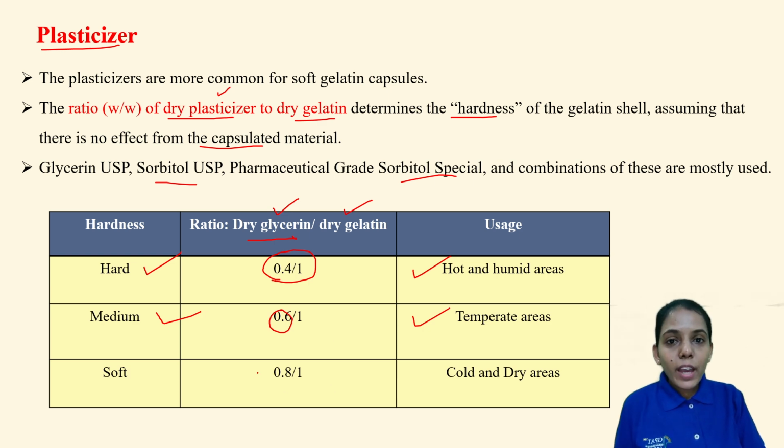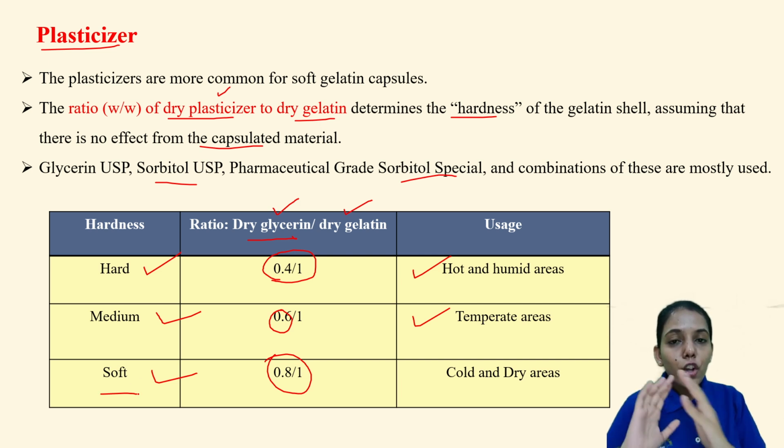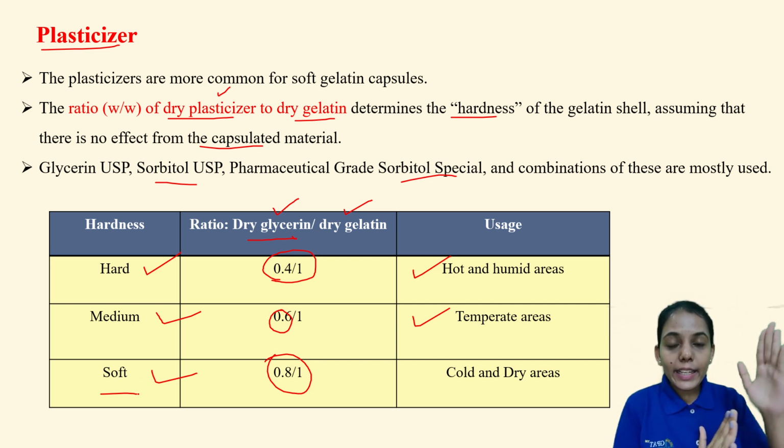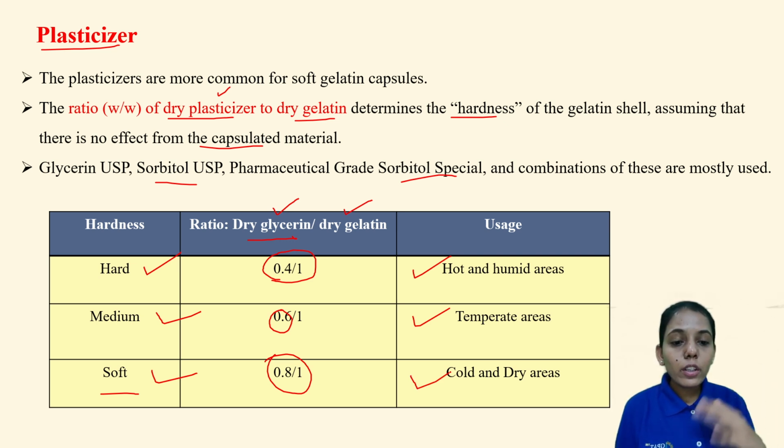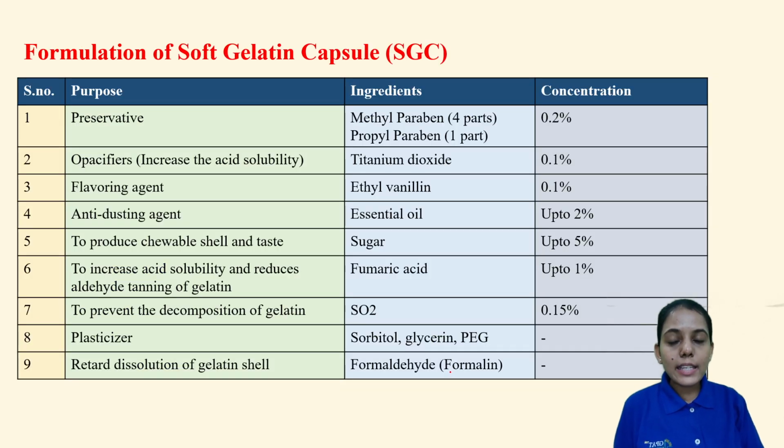Now a little bit more we are increasing the ratio, or the concentration, of the glycerin plasticizer, 0.8 divided by 1. So that is soft. For soft gelatin capsule, it is 0.8 to 1. Remember these ratios are important: for hard, medium, soft, 0.4, 0.6, 0.8. And it is for cold and dry areas. It is not suitable for humid areas, because the plasticizer has a tendency to absorb moisture. That is the reason it is for cold and dry areas. So remember, this is important for the plasticizer.